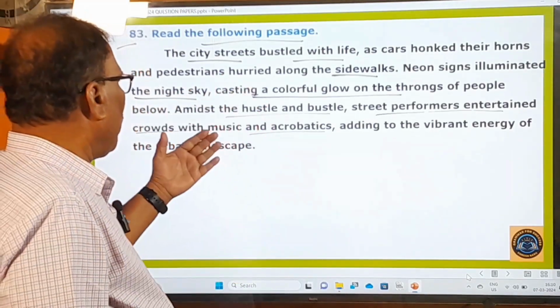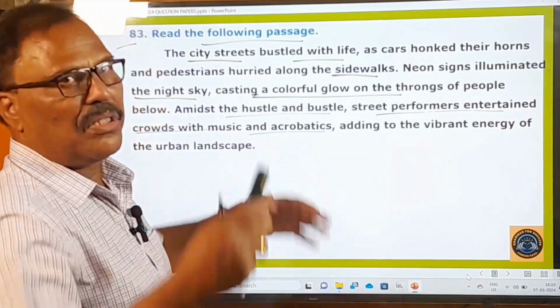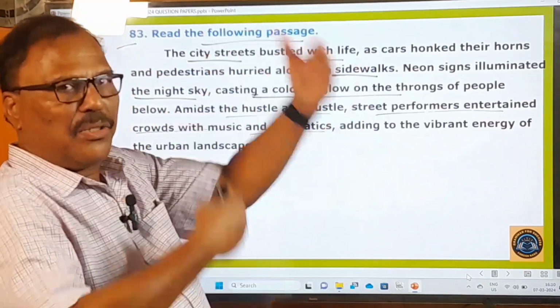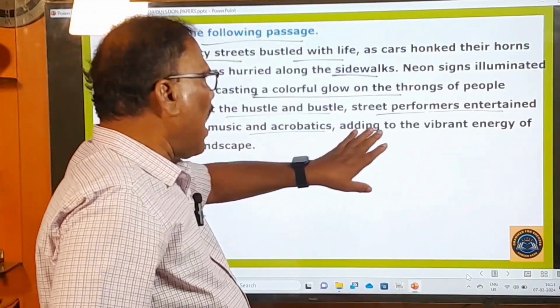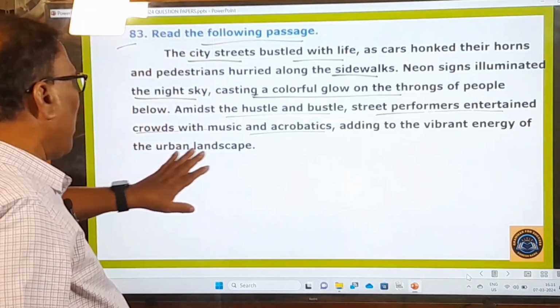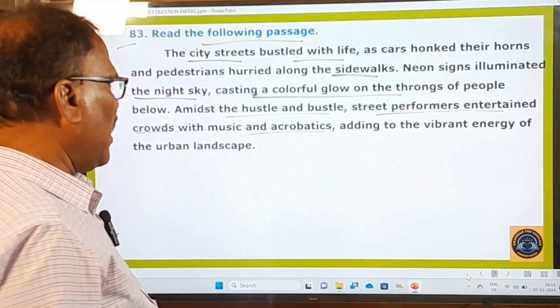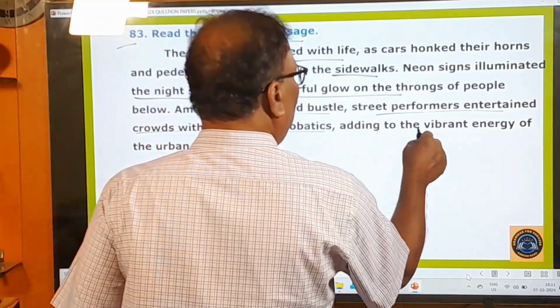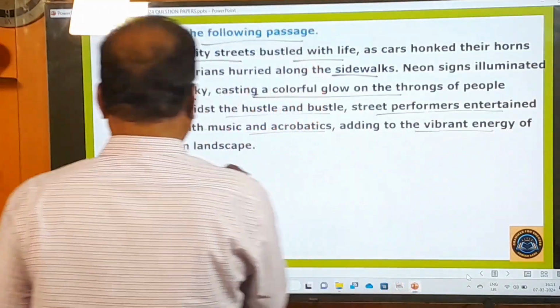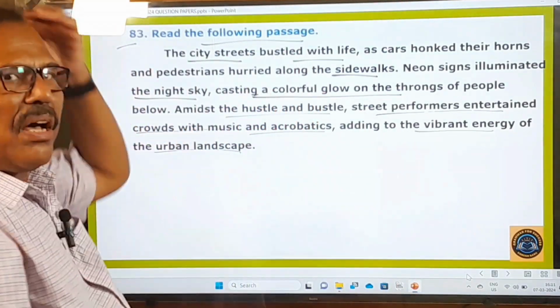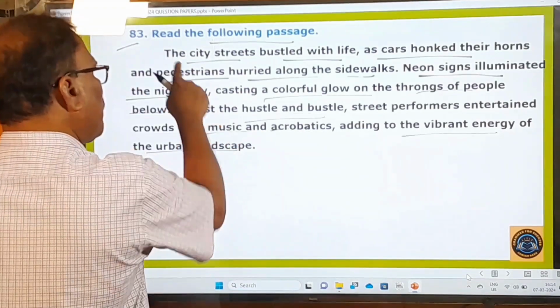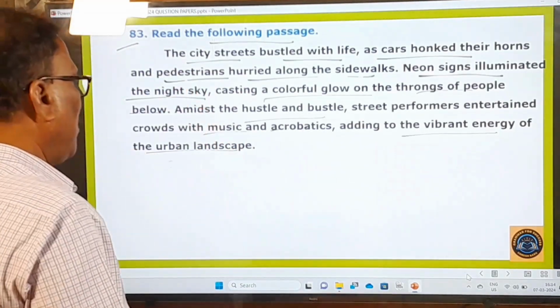Okay, and with the music and acrobats jumping and somersaulting and doing all that acrobatics, adding to the vibrant energy of the urban landscape. So all these things are adding to the vibrant energy of the urban landscape. That is only the urban landscape. So this is the small passage. And now let us look at the question.